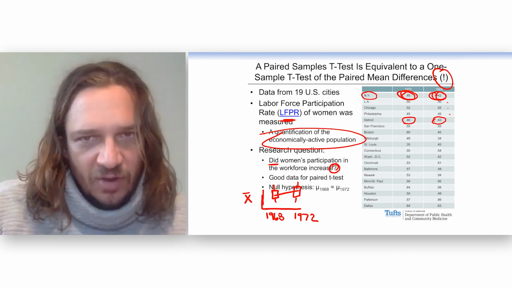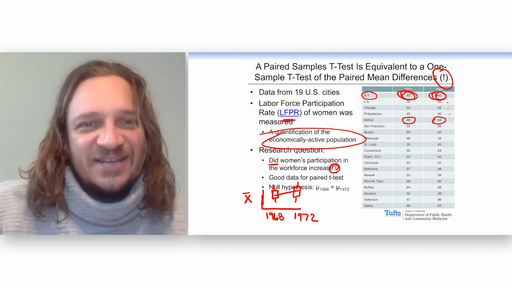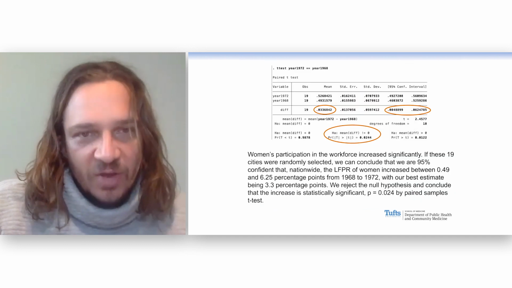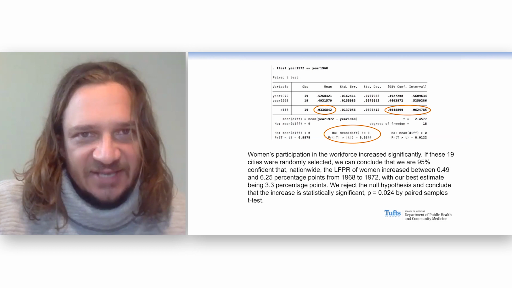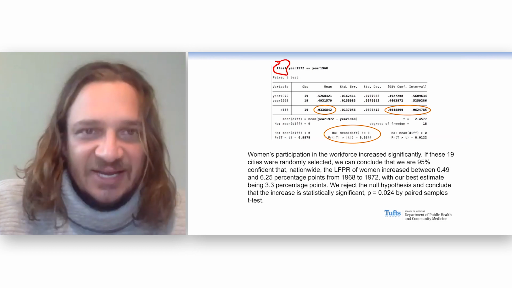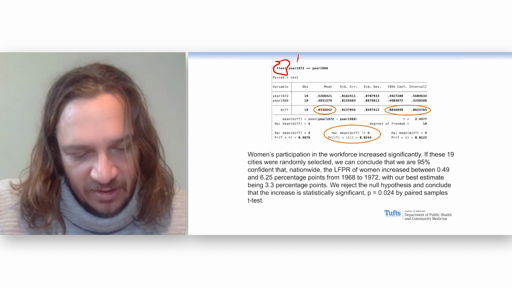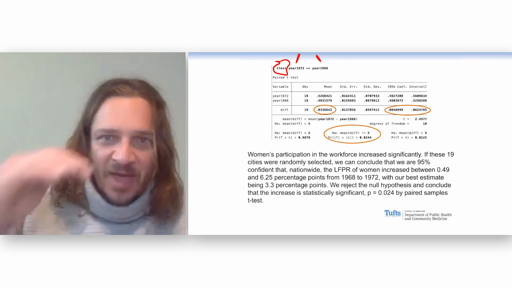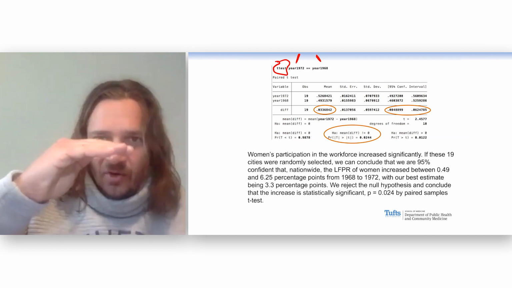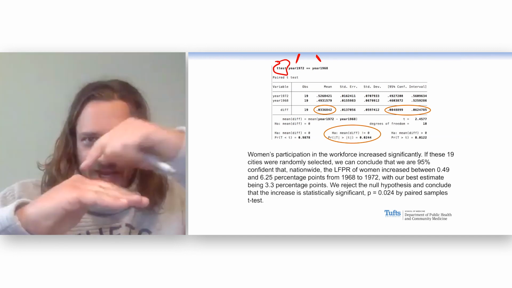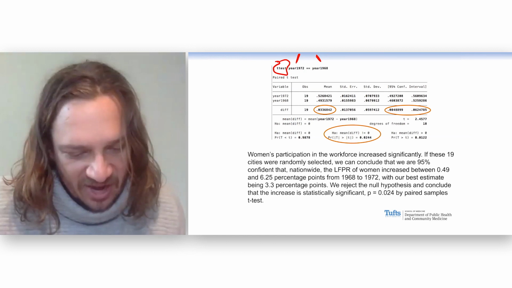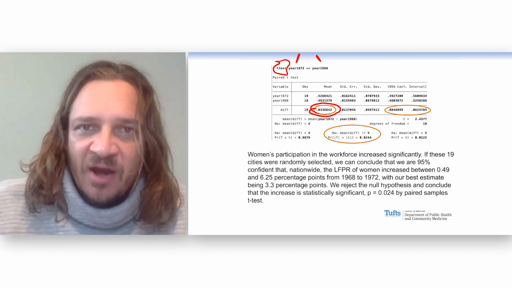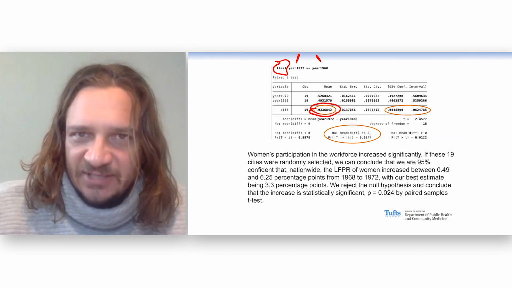Now I'm going to show you, however, that the paired t-test is basically a one sample t-test. So here is how we run the paired t-test in Stata. We say t-test, and then we have the variable 1972, the variable 1968. And remember, those two columns are New York 6872, Philly 6872. And here you see the mean. Now remember, that number is the difference in the means.